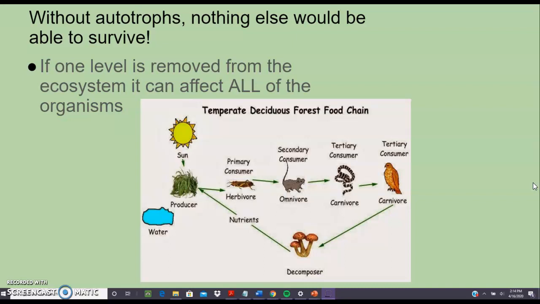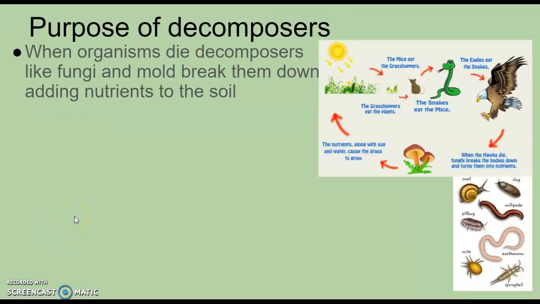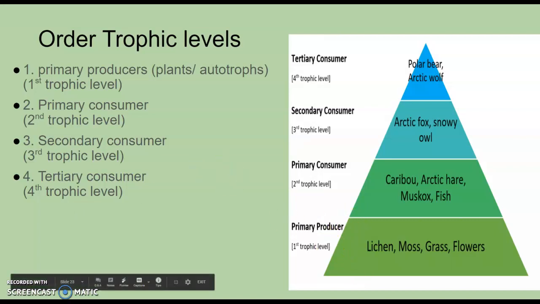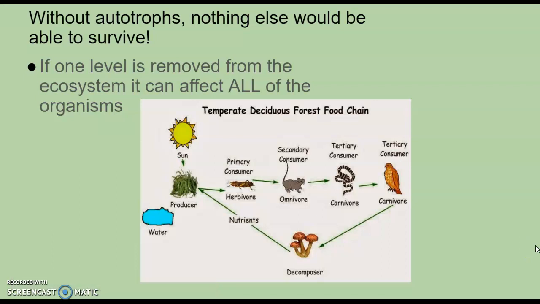So the last slide that we were on was my trophic levels. All right, my primary producers, primary consumers, secondary consumers, tertiary consumers. One thing that we do need to point out is that if one level of this food chain and food web is removed, it can affect all of the other organisms, especially my autotrophs. They're the key to this.